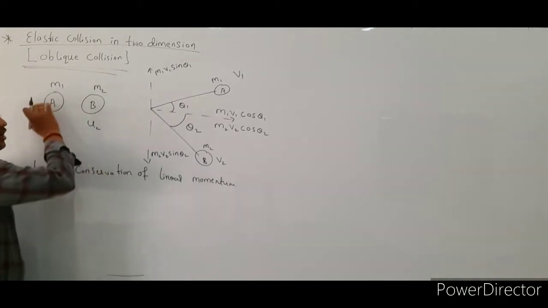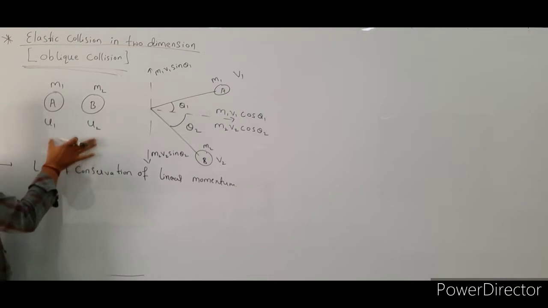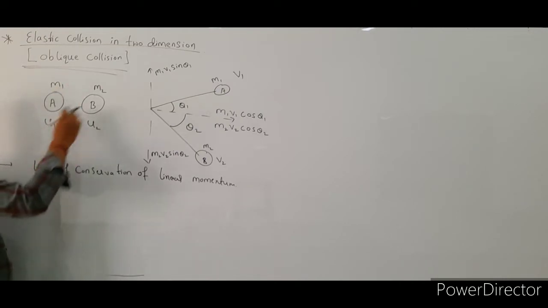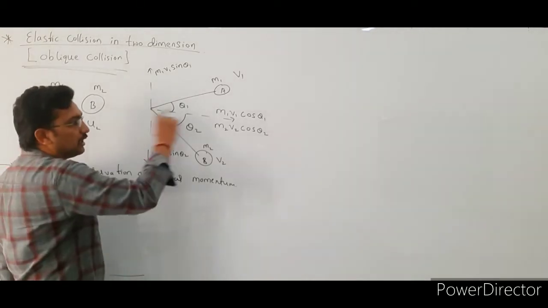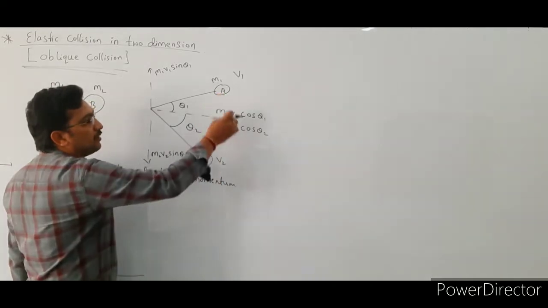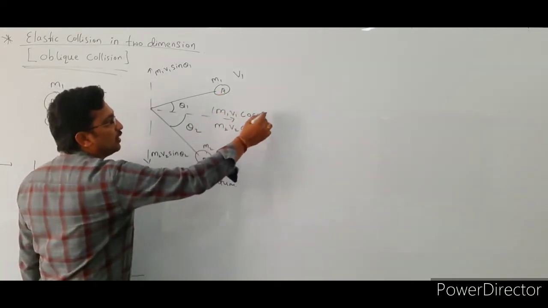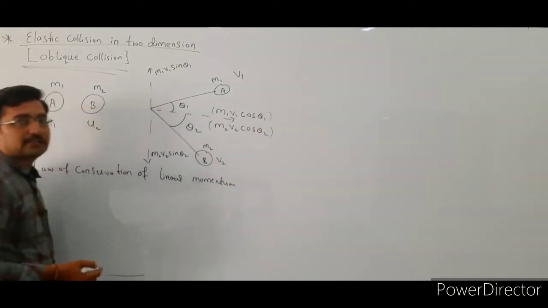The total momentum before collision is m1 u1 plus m2 u2, which equals the total momentum after collision, m1 v1 cos theta 1 plus m2 v2 cos theta 2.